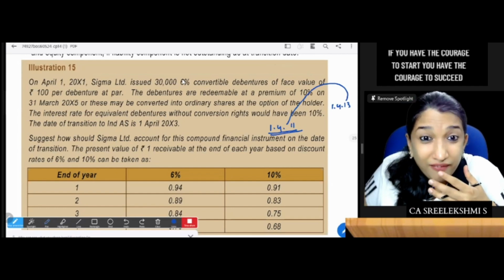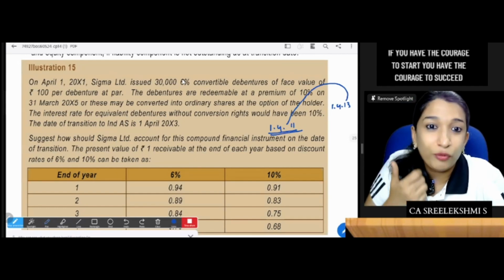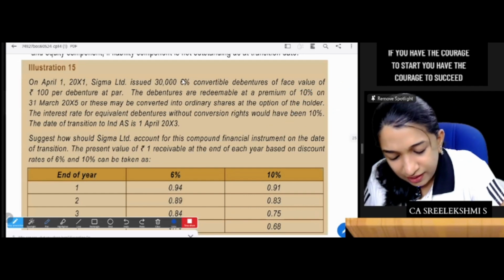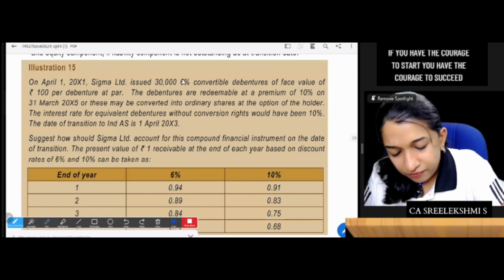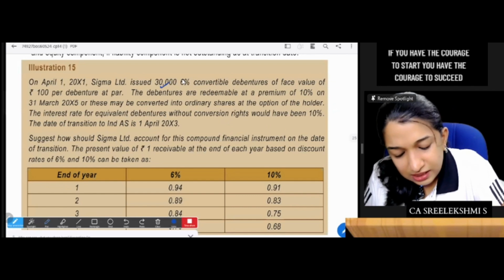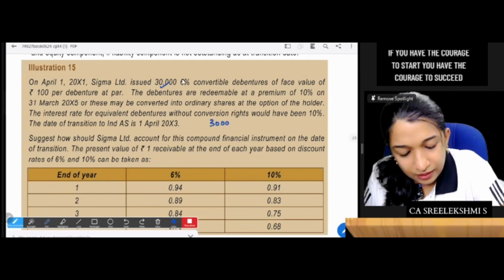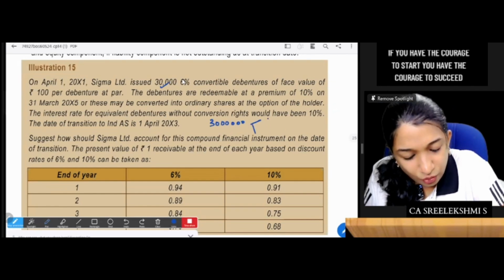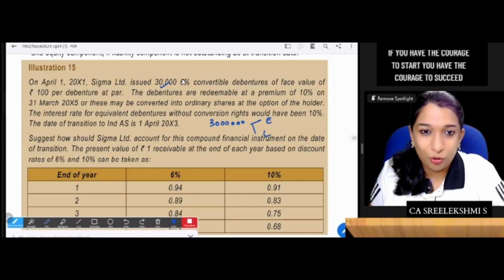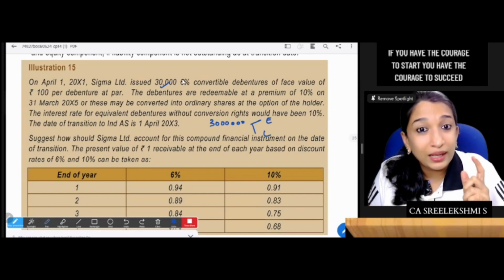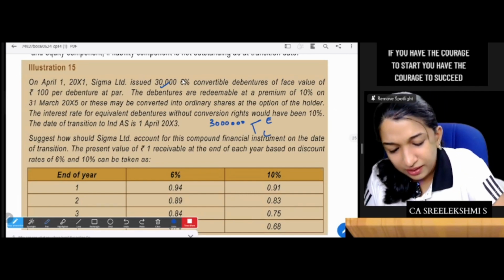On 1st April 2011, if IND AS was applicable, what would you have done? The issue proceeds are 30 lakhs. That 30 lakhs will be divided into equity and liability. How much equity, how much liability? First you calculate the liability. How do I calculate the liability?